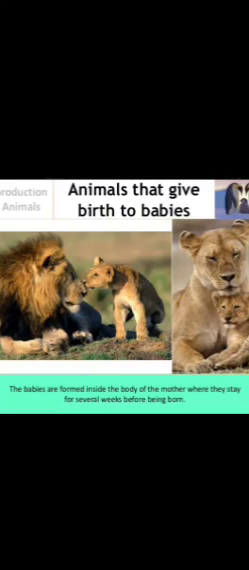Animals that give birth to young ones or babies are called mammals. Mammals have hair on their body and they feed their young ones with their milk. Mostly mammals live on land and they breathe through lungs. But some mammals like whales and dolphins do not live on land and they do not have hair on their bodies. Tigers, lions, goats, dogs, elephants, horses, rabbits, humans, etc.